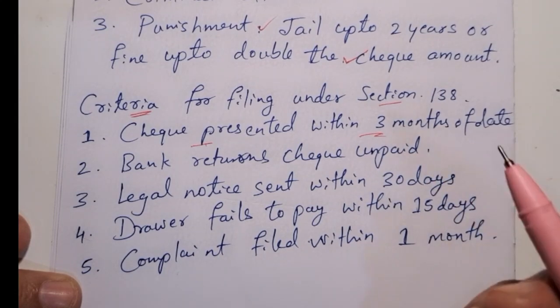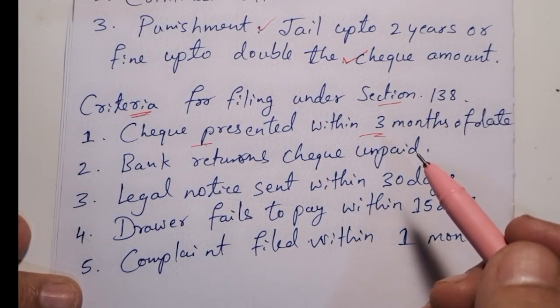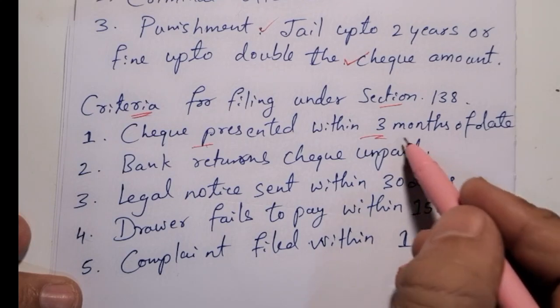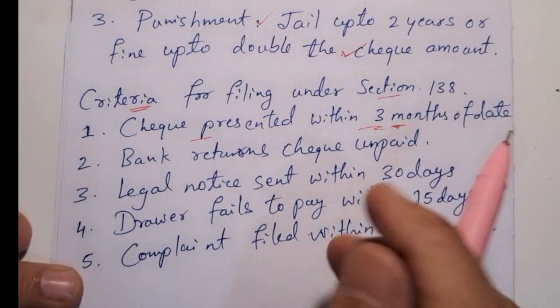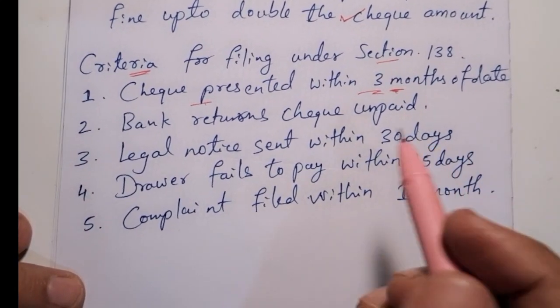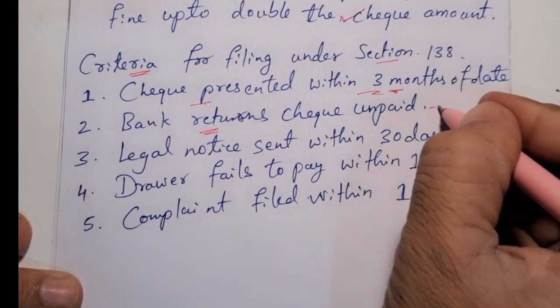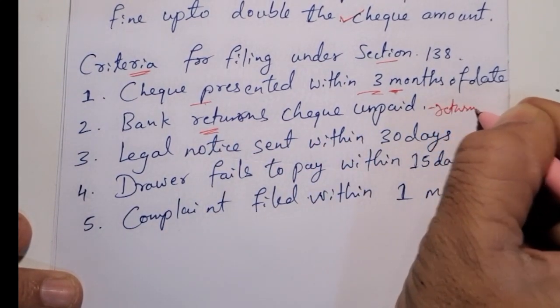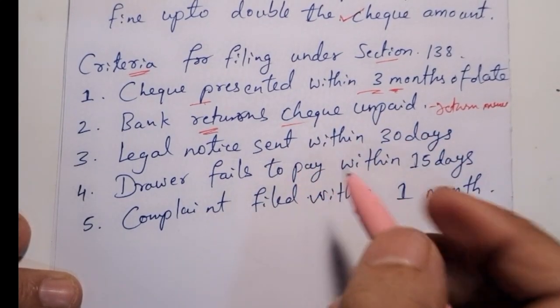For example, a check is given to you and there is a date from which the check is valid, and if you look below, it is also mentioned that it is valid for 3 months. The second criteria is that it must be returned unpaid by the bank, for which you will also get the return memo.